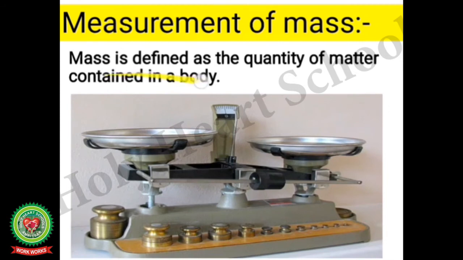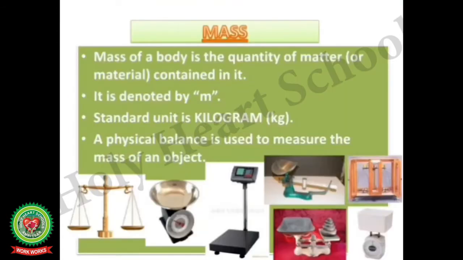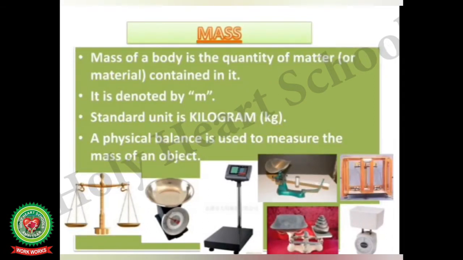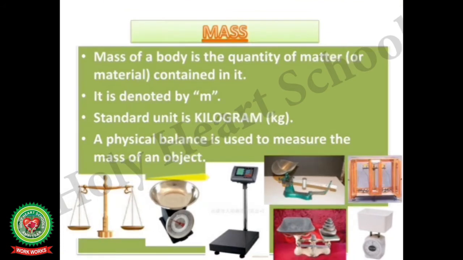Measurement of mass. Mass is defined as the quantity of matter contained in a body. Mass of a body is the quantity of matter or material contained in it. It is denoted by m. The standard unit is kilogram, represented as kg. A physical balance is used to measure the mass of an object.